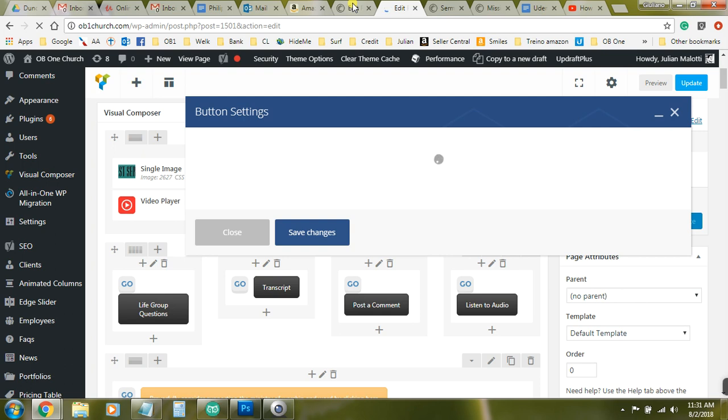You have to make sure you come here and change the button so it's linking to the right post, to the right sermon.